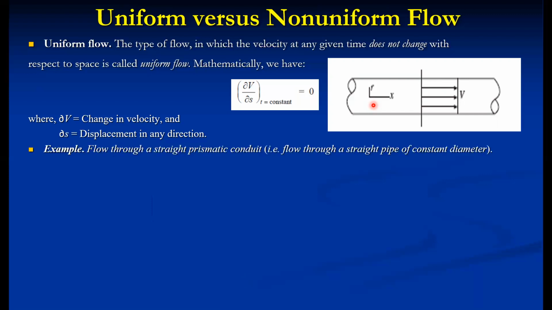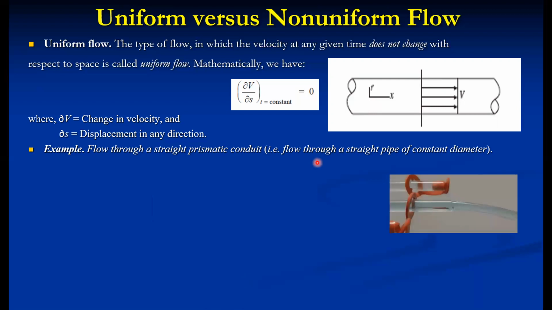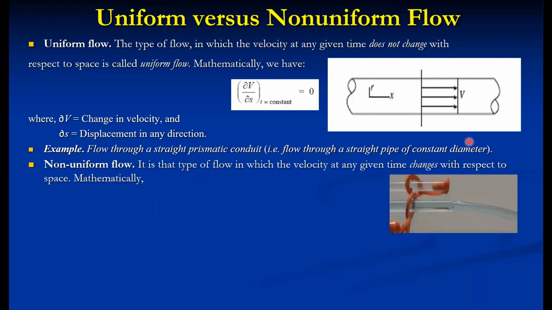On the other hand, an example is flow through a straight, uniform diameter pipe or prismatic conduit, which is called uniform flow in a simple way. So this is a pipe flow. This is called uniform flow, where continuously the velocity everywhere is constant.